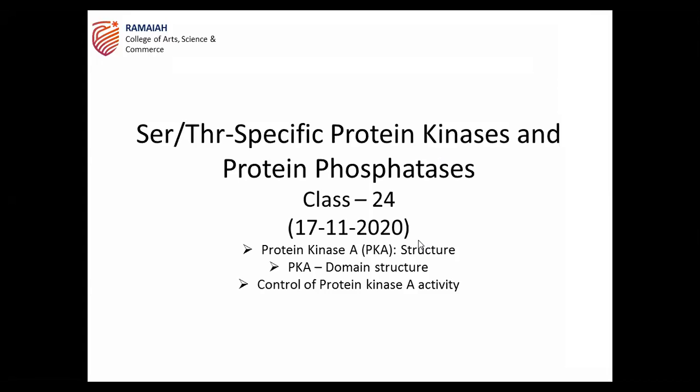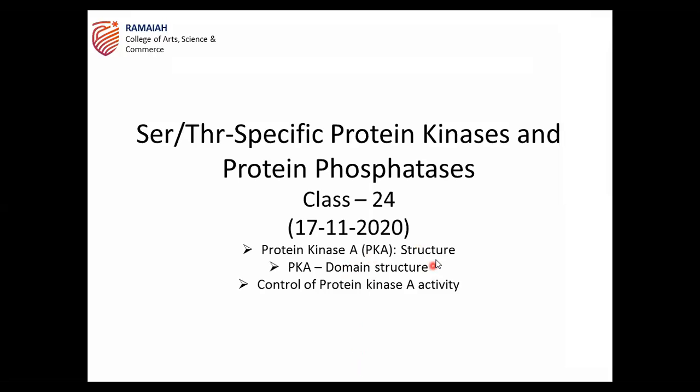And today, after the basic discussion of serine threonine specific protein kinases, in the next few classes we are going to discuss a few examples of these kinases, and those are very important for your big answer questions, and as far as conceptual understanding in signal transduction, these kinases are very important. So the first one is protein kinase A.